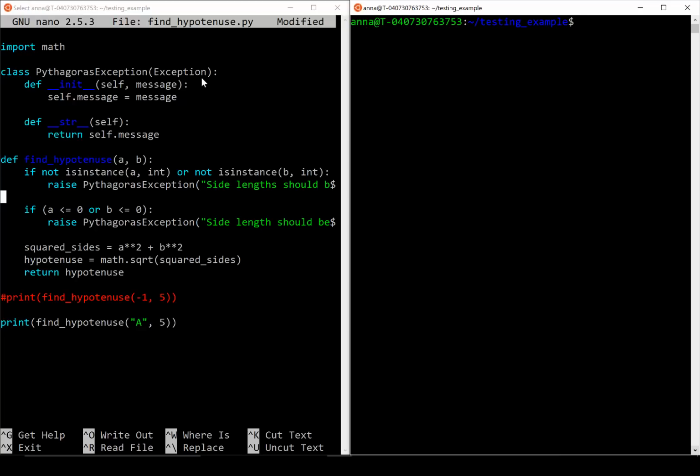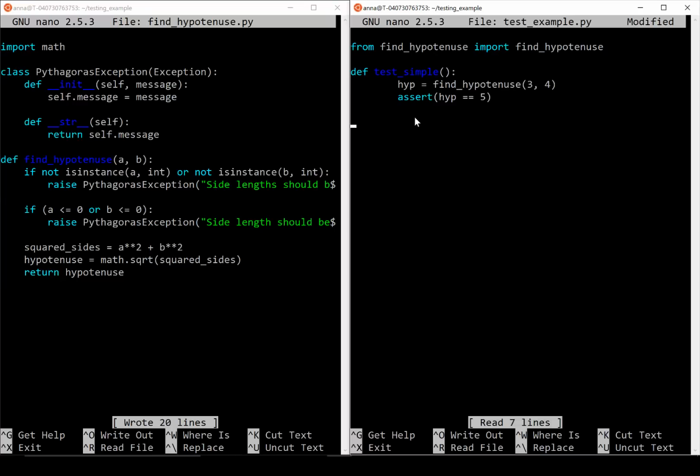The final thing we're going to have a look at in this video is how we can write PyTests for functions that raise exceptions and how we can assert that they raise an exception. Over on the right hand side here we have a test file designed for testing our find hypotenuse function using PyTest, which we saw in our last PyTest video. We currently only have one test that works for a valid case where we've passed in two integers that are both positive. When testing, it's important to test for edge cases and test for invalid input to ensure that our function behaves correctly when invalid input is passed in.